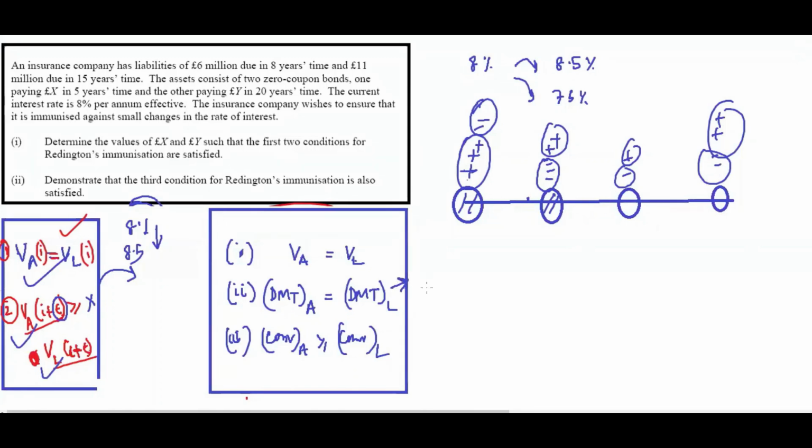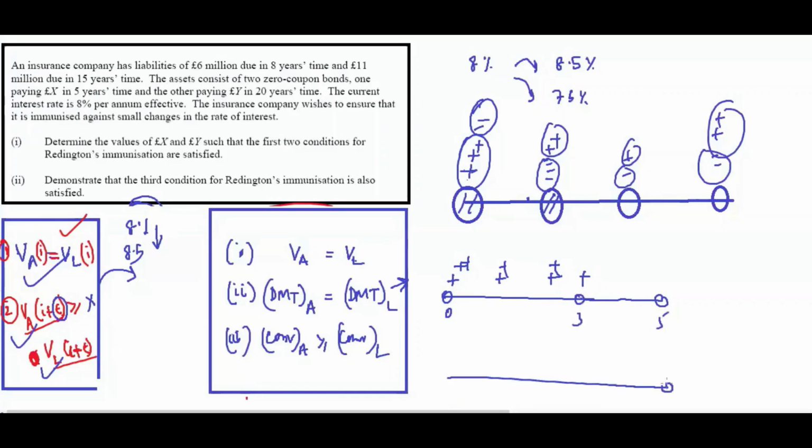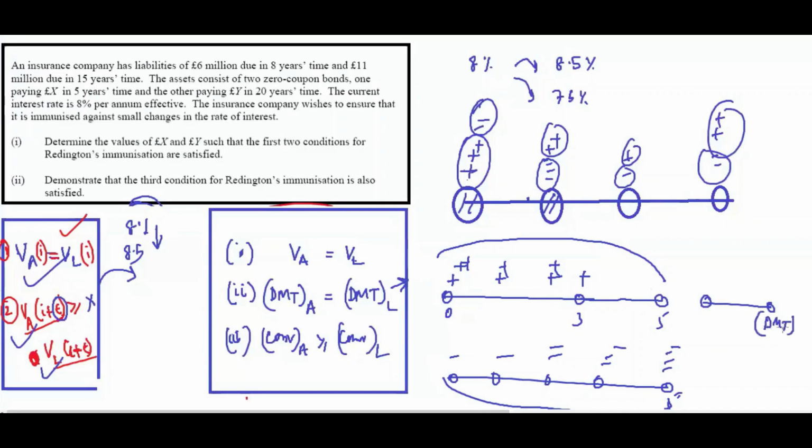And when you say DMT are equal, what is the meaning of this? This means whatever positive cash flow you have, wherever, it doesn't matter. See, this is called term. Say this is 5 year, 3 year, it gets over for asset, but for liability, there is less liability initially, then more liability here, up to 5 years. So you can't match the terms. The term of the investment you can match, but what you can do is make the DMT of assets and DMT of liability the same.